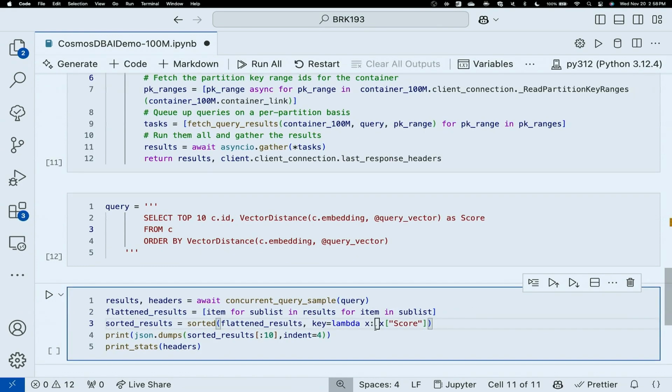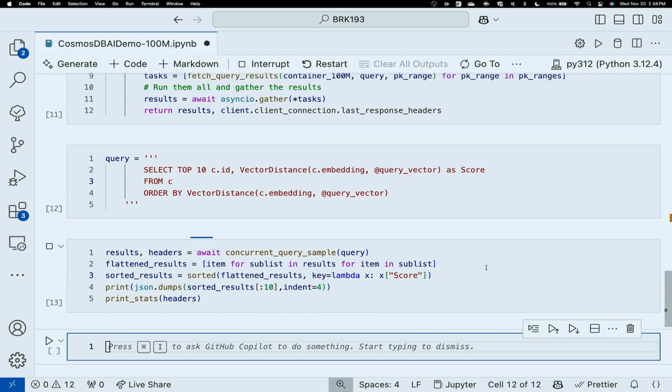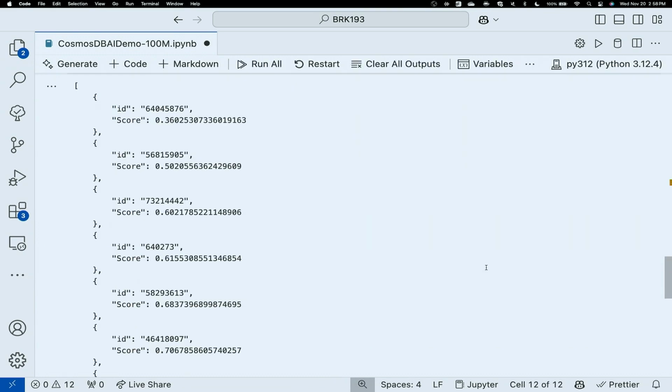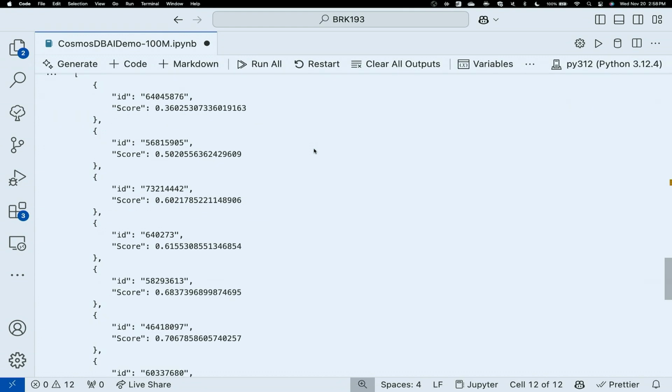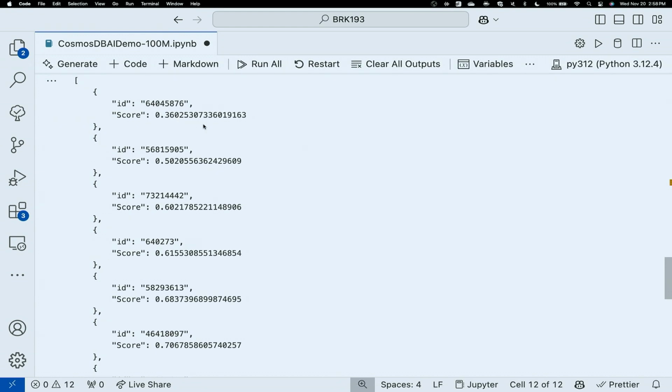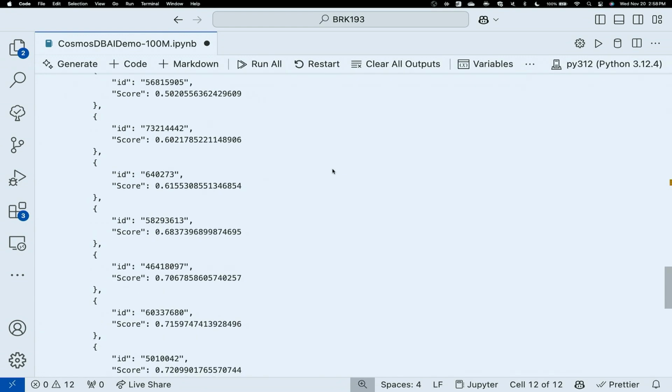So what we're going to do is run this query and look at some statistics that come out of it. I can see the results come back. I can see my IDs, I can see my scores, and this is sorted in order of vector similarity. I'm using the Euclidean similarity metric here, so lower is more similar. And I can see the results came back really quickly.